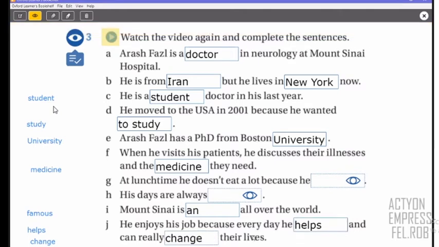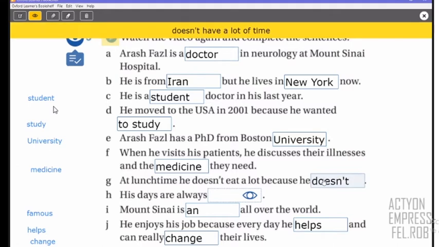Very good. Both are correct. So actually, the answer for letter G in this case is: at lunchtime, he doesn't eat a lot because he doesn't have time. So that's the reason. He doesn't have a lot of time. So he eats something very small, like fast, right?